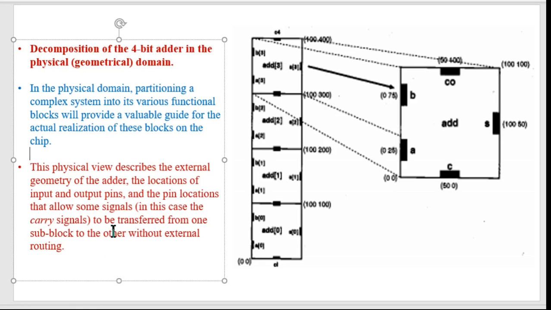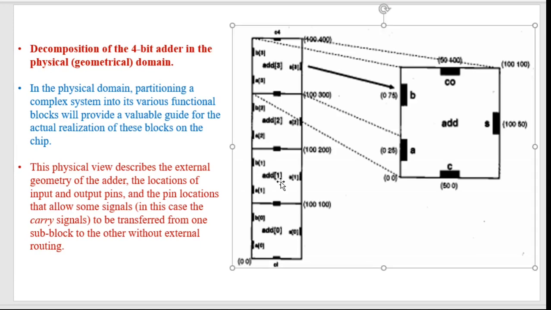This physical view describes the external geometry of the adder, the locations of input and output pins, and the pin locations that allow some signals, in this case carry signals, to be transferred from one sub block to the other without external routing. We know that the carry out of add 0 will be the carry in of add 1, and the carry out of add 1 will be the carry in of add 2, and so on.